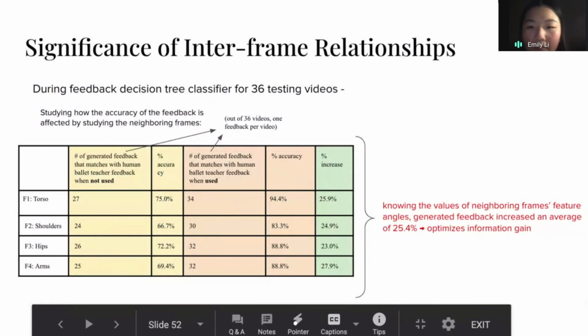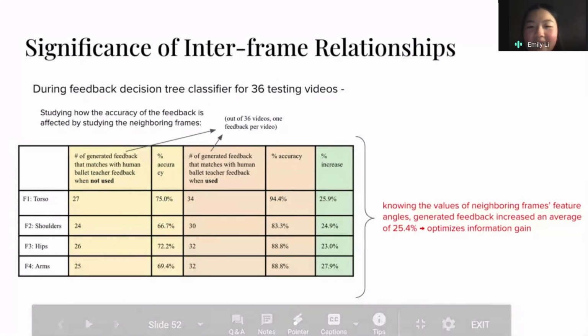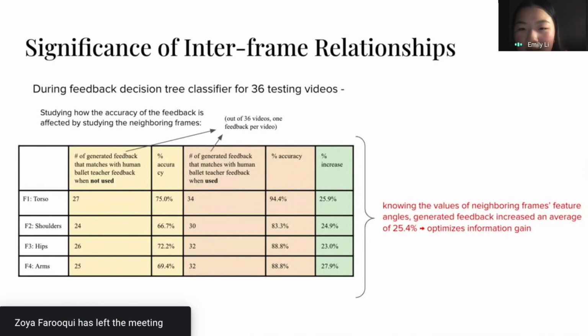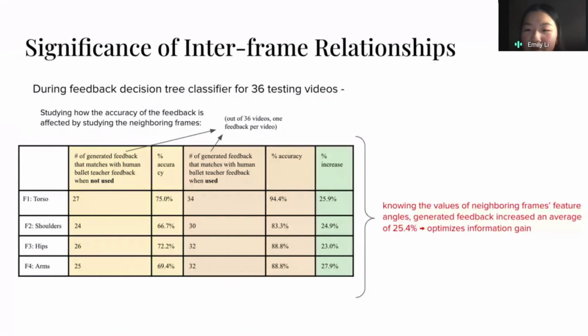Next slide. So next is an additional observation that we made. An additional thing that we wanted to study is whether using the information from neighboring frames, such as neighboring angles from the same joint, as opposed to just using the single current frame, actually optimizes the feedback efficacy, right? So as you can see here, we outputted the feedback of our program for when the data of the neighboring frames are used versus when they're not.